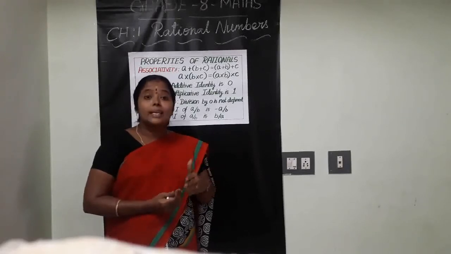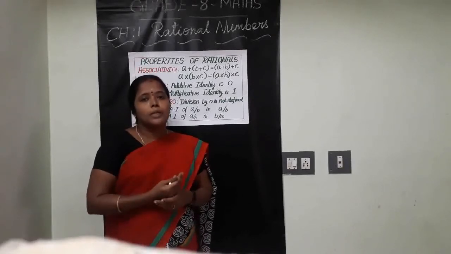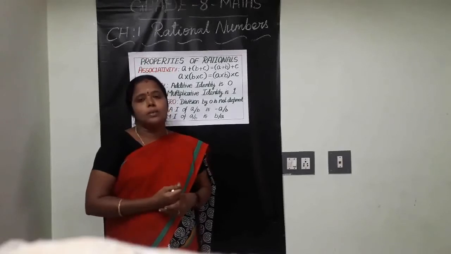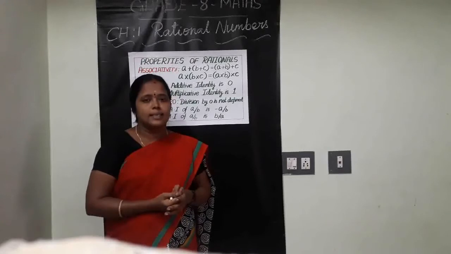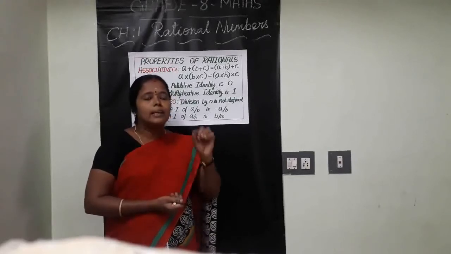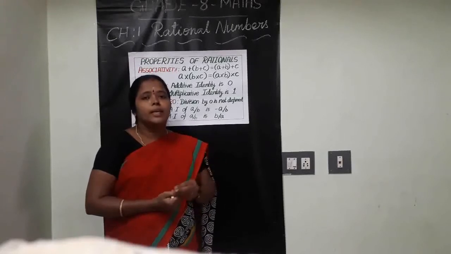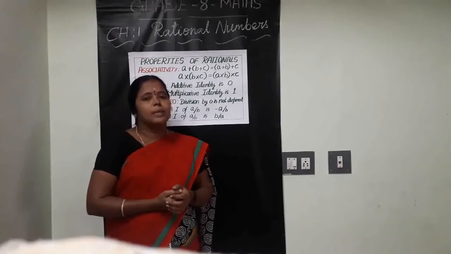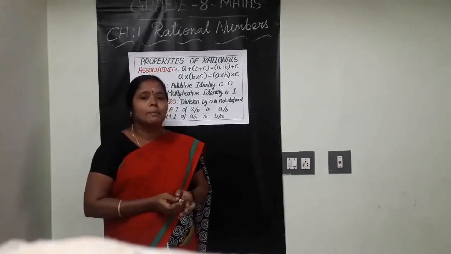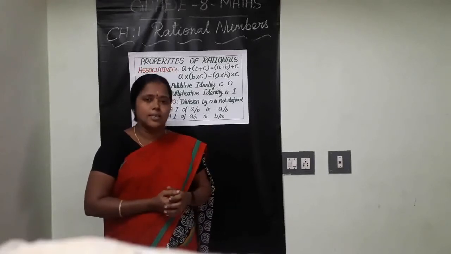Okay, come to the second property. What is that? Commutativity. Commutativity means while applying operations among two numbers, if we change their place also, we have to get the same answer. This is commutativity. What result have we proved at last? Commutativity is suitable for rational numbers under addition and multiplication, but not under subtraction and division. Clear? These things we have seen in the last class.